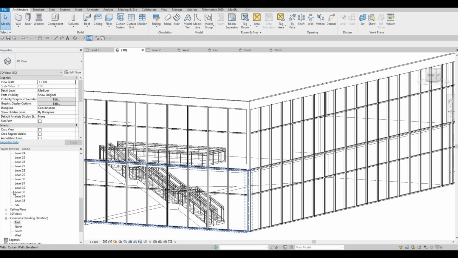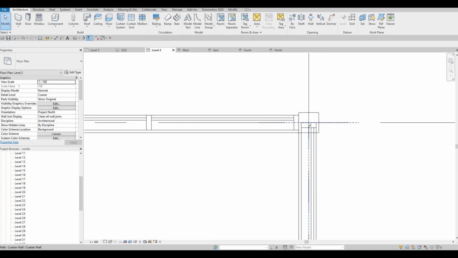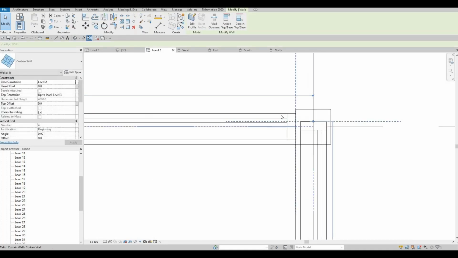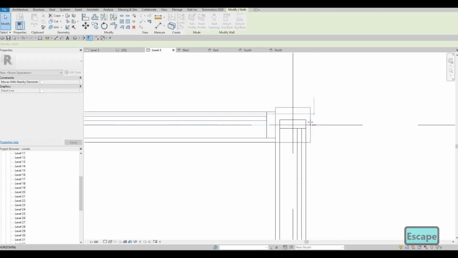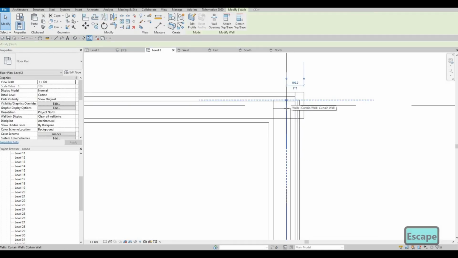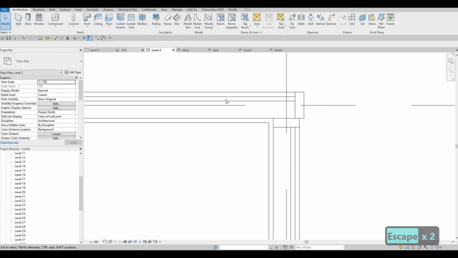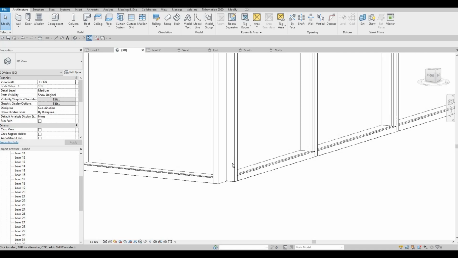We just need to go back to level 2 and make sure to extend this. And then let's look at it again, which is looking good.